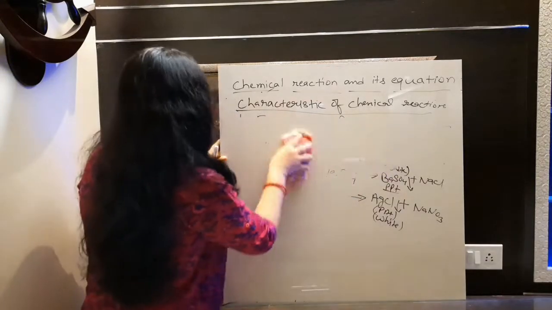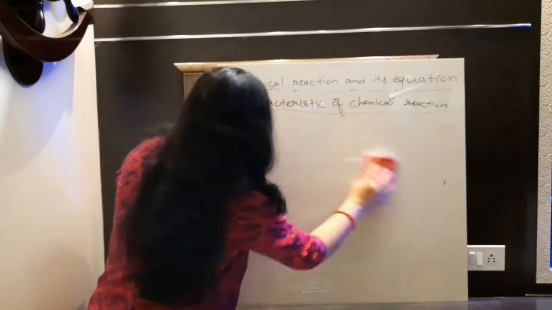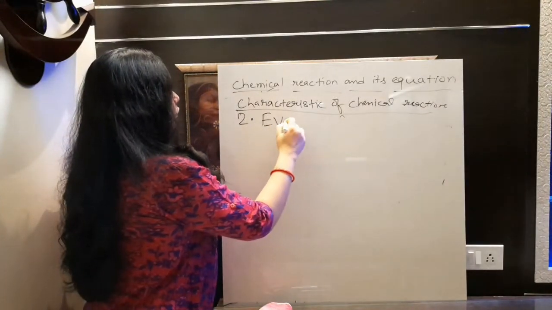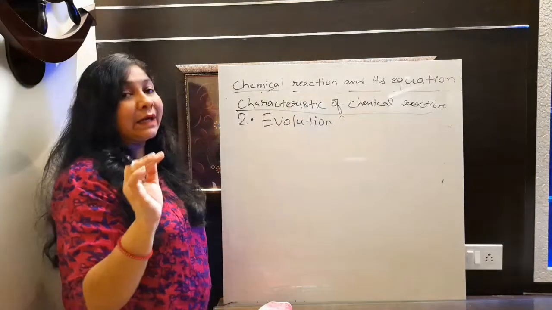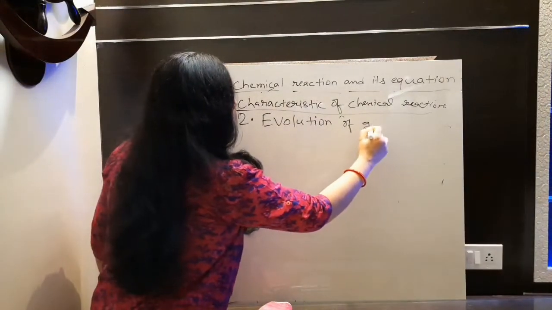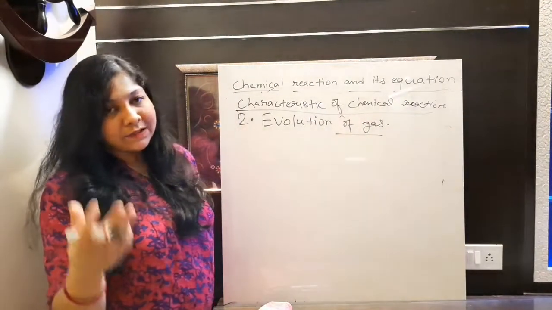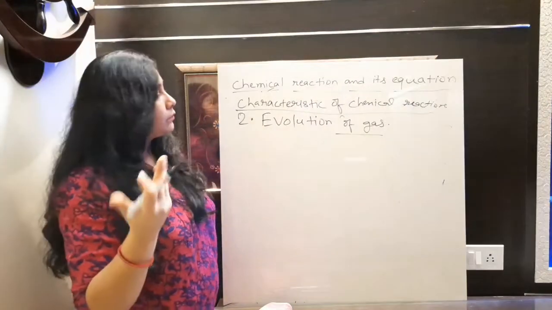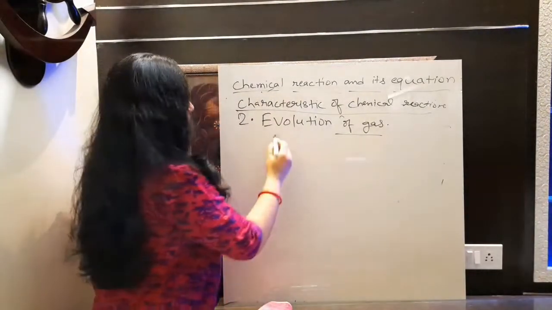Formation of precipitate is clear, I think so. Let's move to the next characteristic that you can observe. Second is evolution of gas. Sometimes you will observe gas is evolving after a reaction. Then of course by observing that gas you can identify the chemical reaction is going on there. No need to write the definition, because whenever in any reaction gas is evolving, that is the characteristic that you will observe there. Only we need to learn, of course, the equation. So let's take an example in which gas is forming.